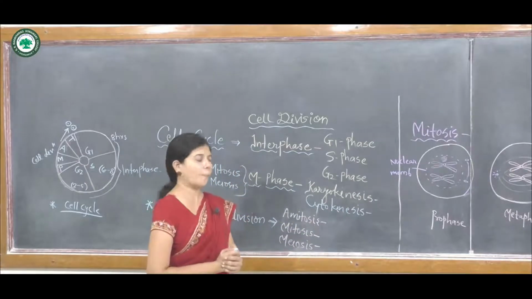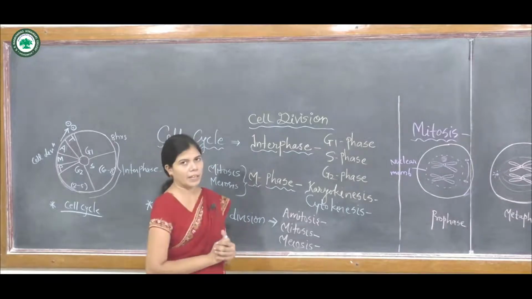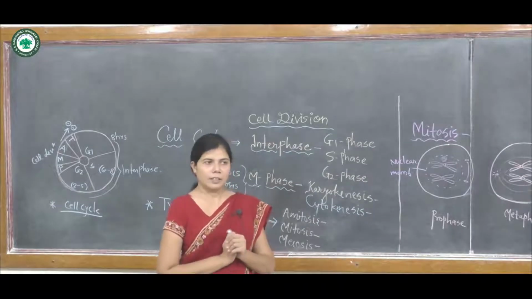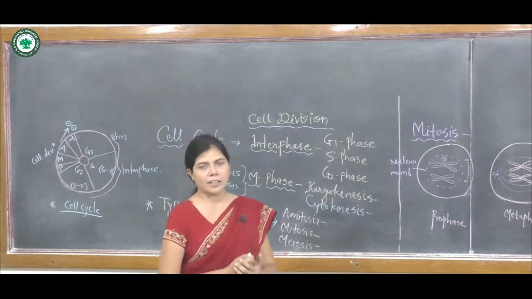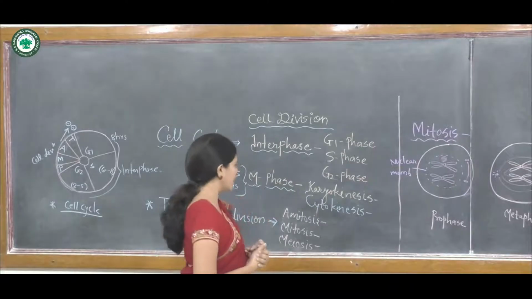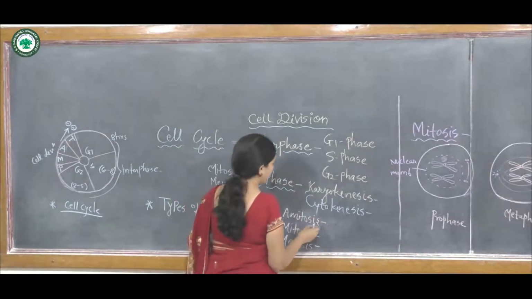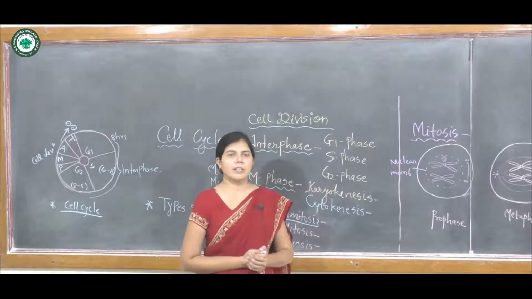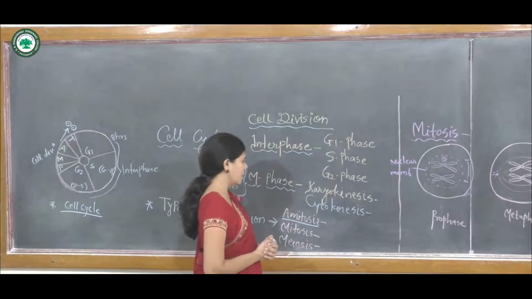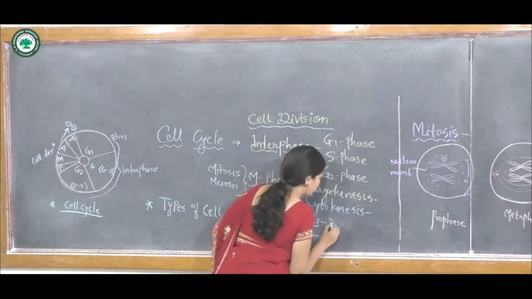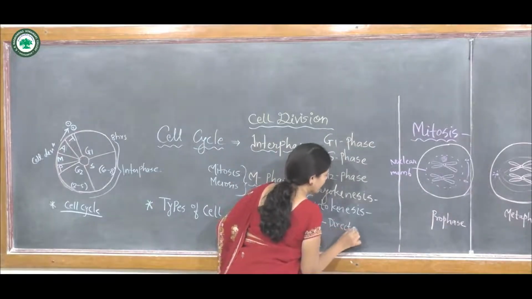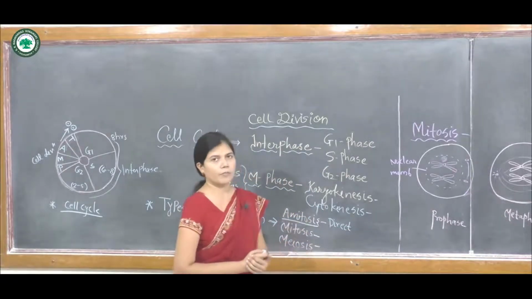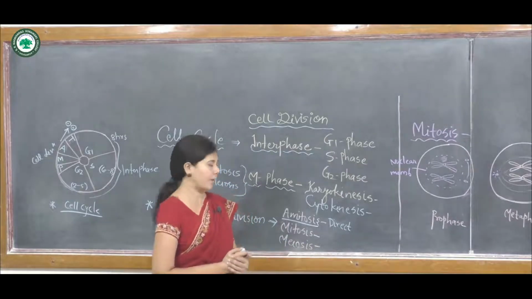Now we move on to our topic, the types of cell division. In cell division, there are three types. The first one is amitosis. Amitosis is a very simple type of cell division. It is the direct division. Direct division of the cell is carried out by the process of amitosis.